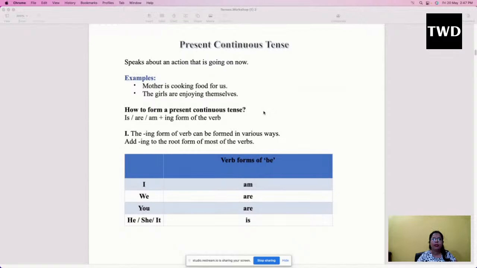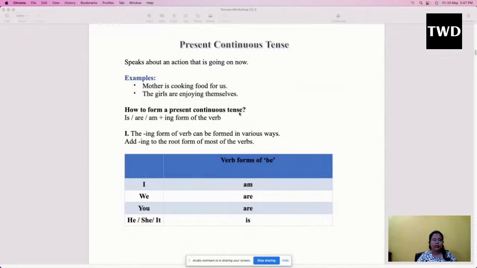So for example, I am teaching English to you all now. Yes, you all are learning English now. So I am adding ing to the verb to make sense of my sentence, and make people understand that the activity is going on right now.